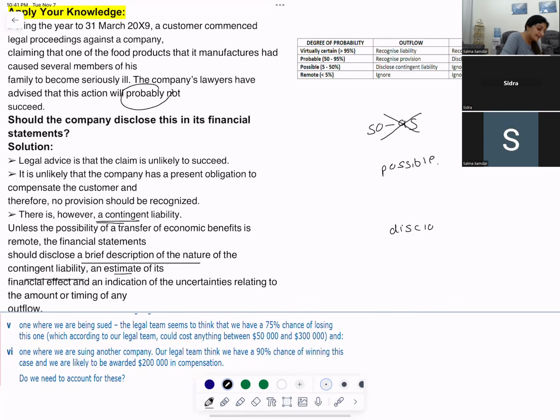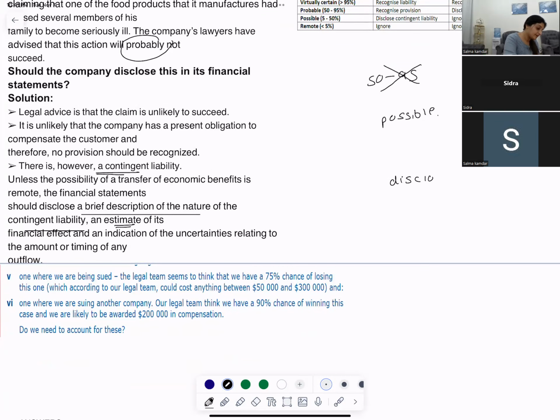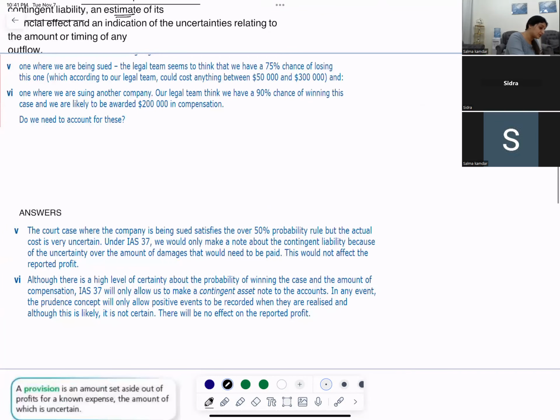As that is possible, if we lose this case, then maybe we may have to pay some money. Maybe there will be an outflow of resources embodying economic benefits. Are you with me? Okay. Come on, read the next question.